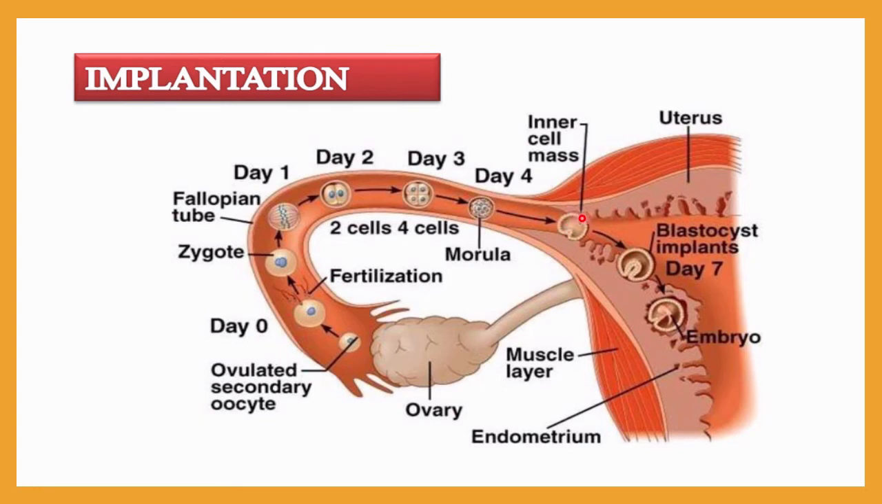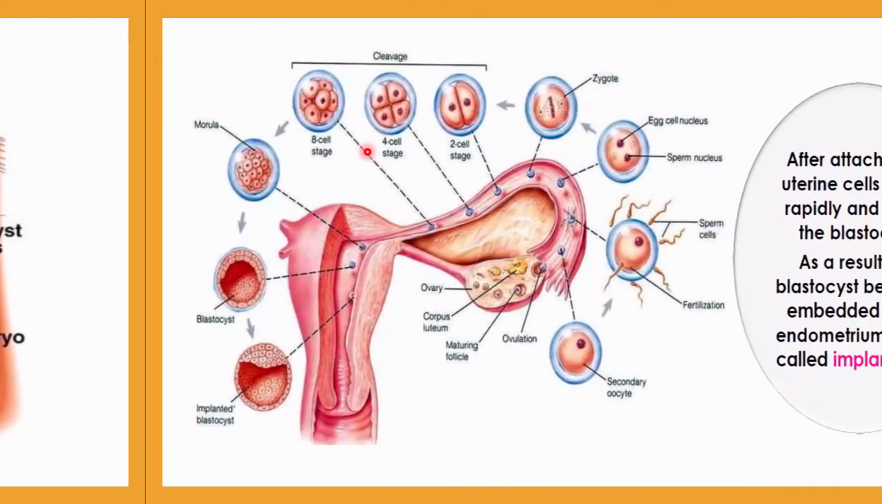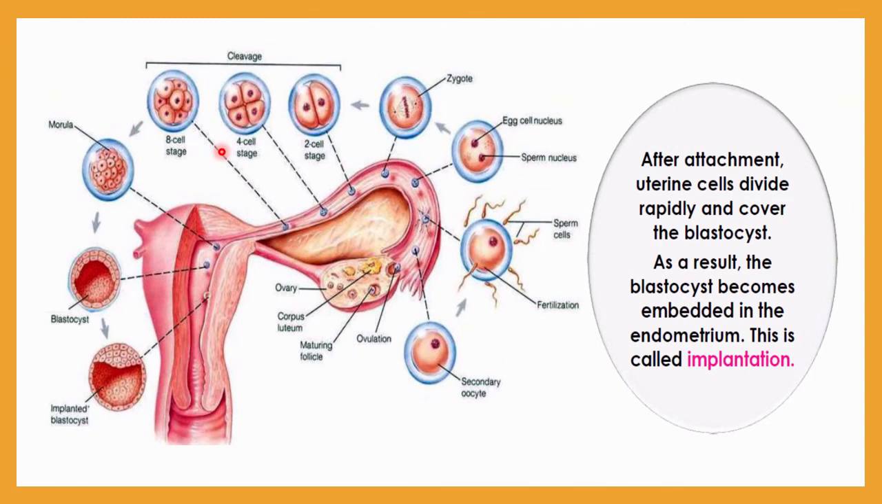The outermost layer is the trophoblast, and that is the inner cell mass. Now next, what happened? That is called implantation. So now onward, in the next slides we will learn about implantation. First of all, let me define the implantation process. What is the implantation process?